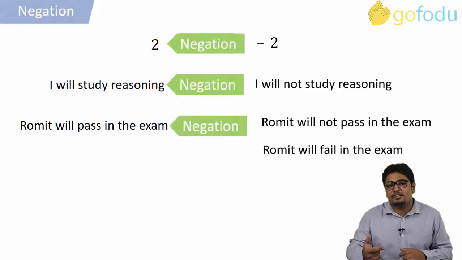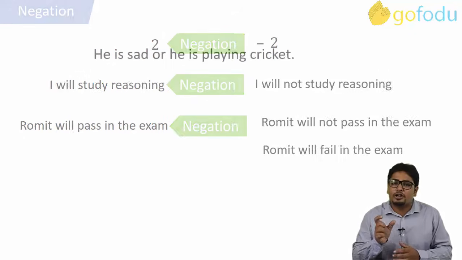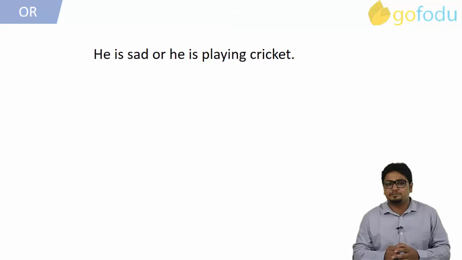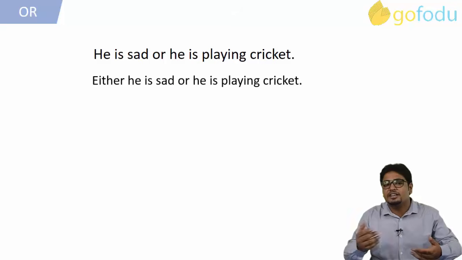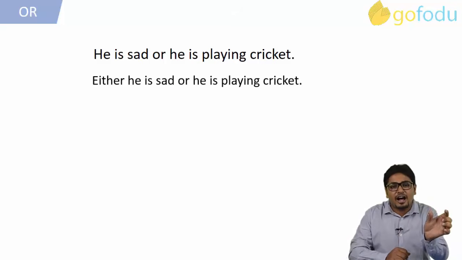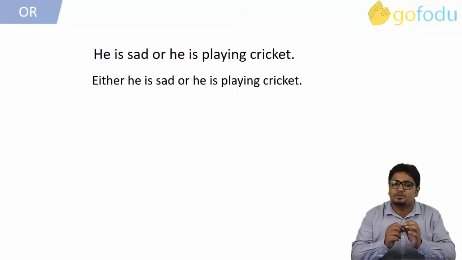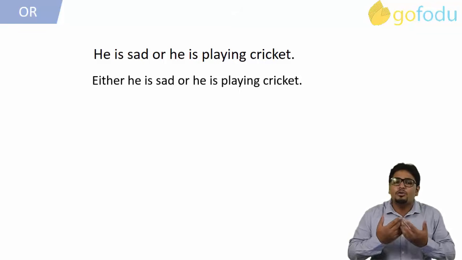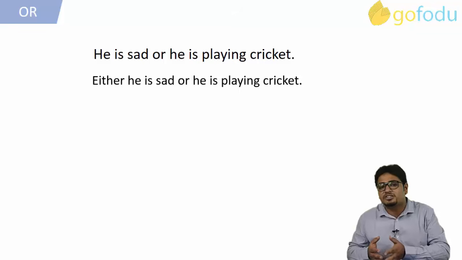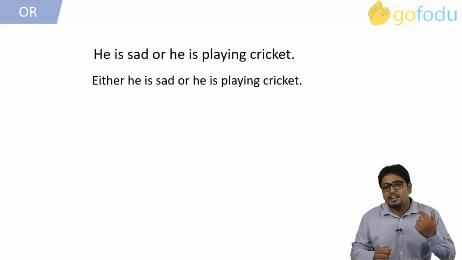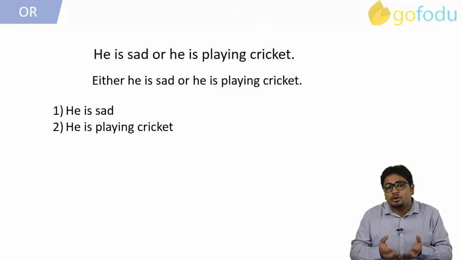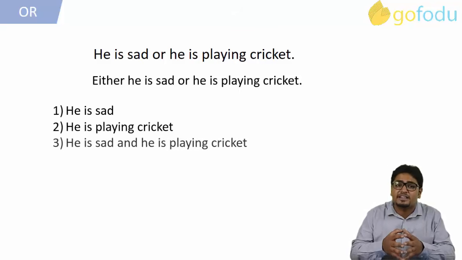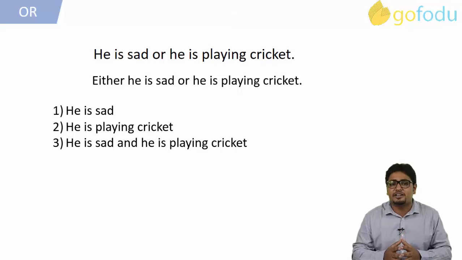Coming to the first connective that we need to understand in this topic, logical connective or. He is sad or he is playing cricket. Either he is sad or he is playing cricket. The word either does not make any difference to the sentence. We all know the conclusion, or say implications, of this statement, that is, any one of the statements is true. But what we don't understand here is that both the cases can take place simultaneously.